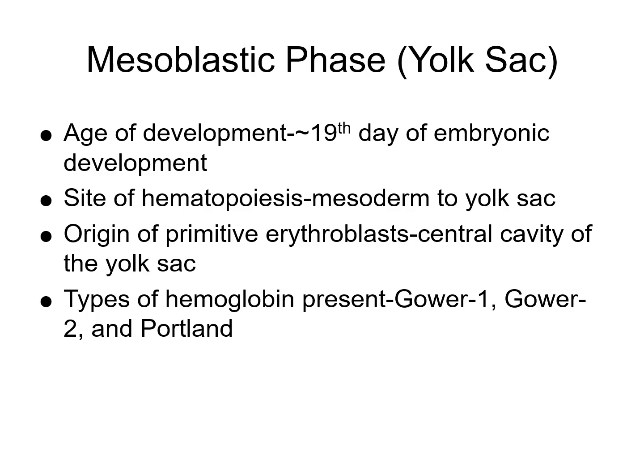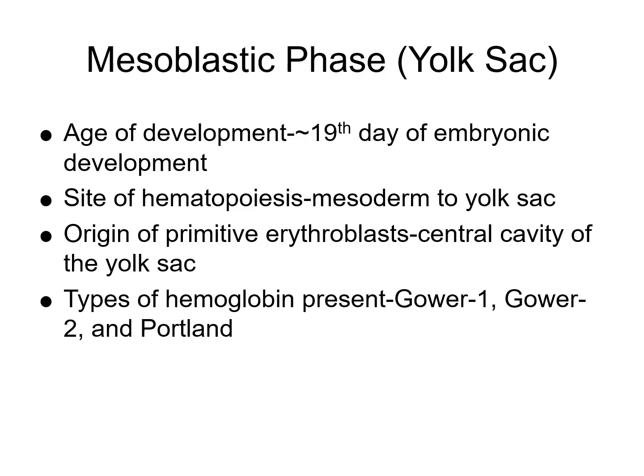For the mesoblastic phase of hematopoiesis, age of development, it begins at approximately day 19 of embryonic development. The site of hematopoiesis occurs in the mesodermal layer of the yolk sac. The origin of primitive erythroblasts: those primitive erythroblasts will develop in the central cavity of the yolk sac.